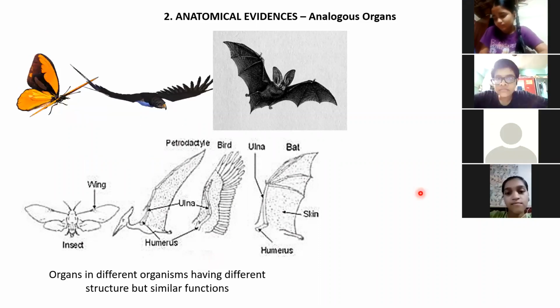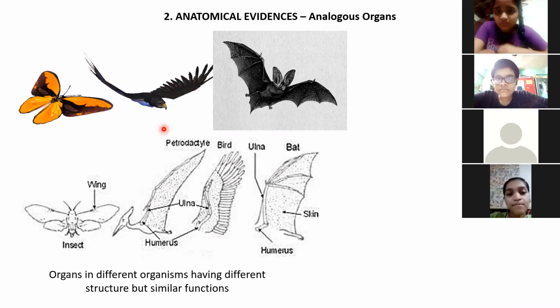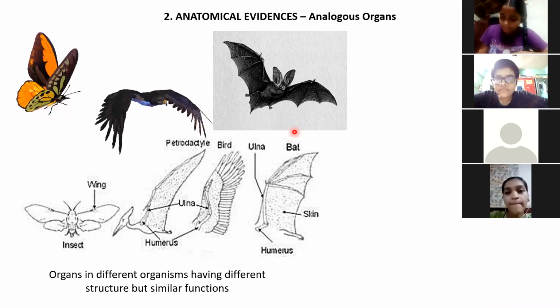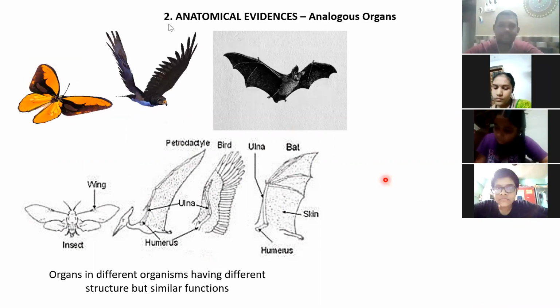Understood the meaning properly? All three carry out the same activity, but with structurally different body parts. That is an example of analogous organs.